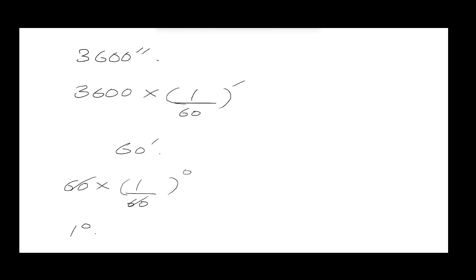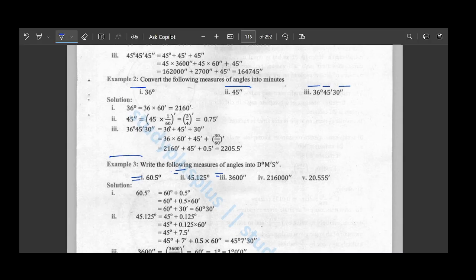Our minute and second is not given, so we can just write that as 0 minute and 0 second. Now let's move on to the part 4, which is 216000, and that is also in seconds. So first we will convert this into minutes and then we will try to convert this into degree.